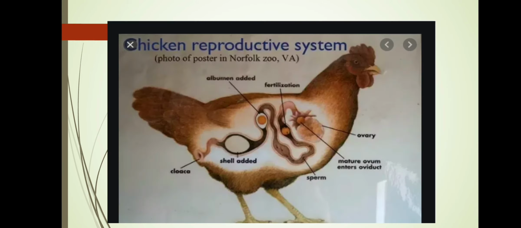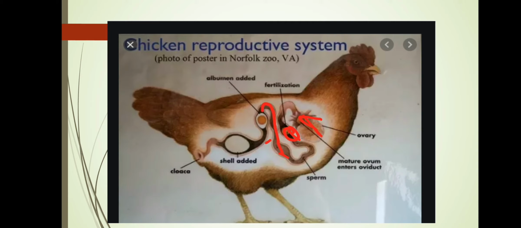Now, this type we'll see in the hen. In hen, again, internal fertilization takes place, but the hens do not give birth to the babies. They lay eggs. Now, how does this happen? Similar to other animals, the ovary gives out the egg cell, that is the ovum, and the sperms enter, and only one sperm fuses with the ovum to form the zygote.